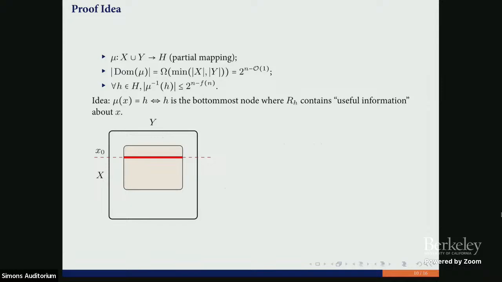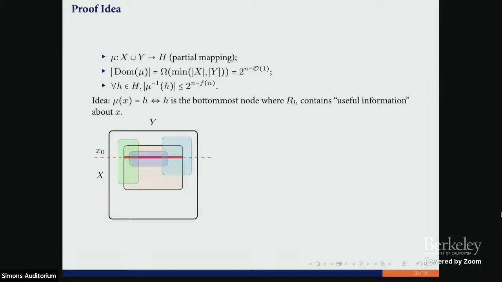It's just a point from Alice's side, and we can consider covering of the intersection between the horizontal line that corresponds to Alice's input and the rectangle. We consider covering with monochromatic rectangles. So these are like the leaves that would be below this node h, for example, or some subset of those leaves.